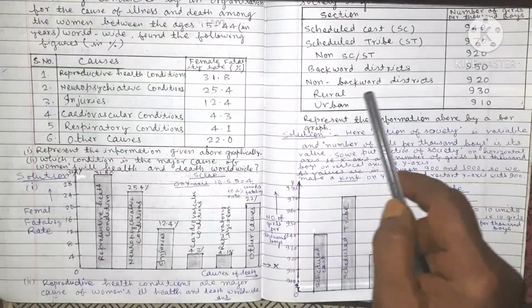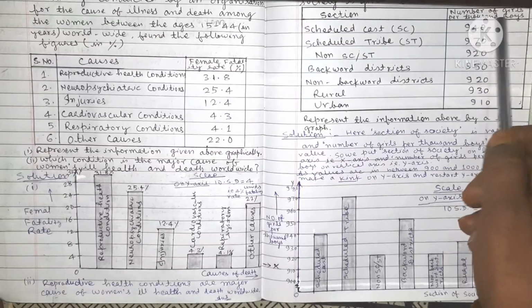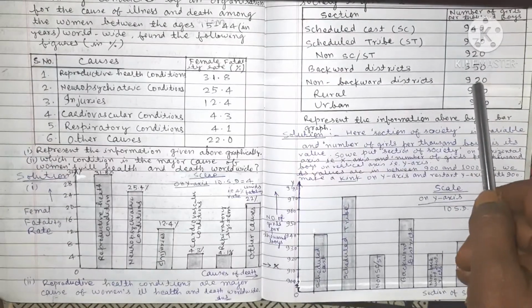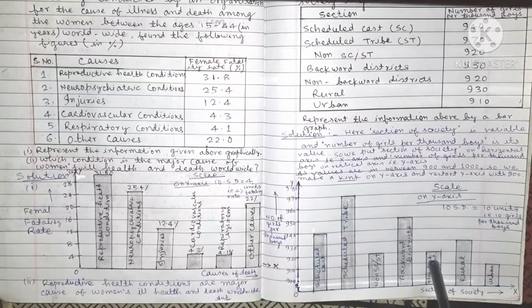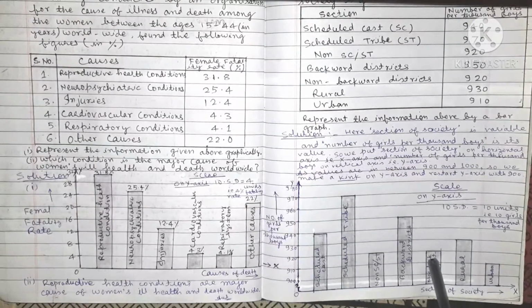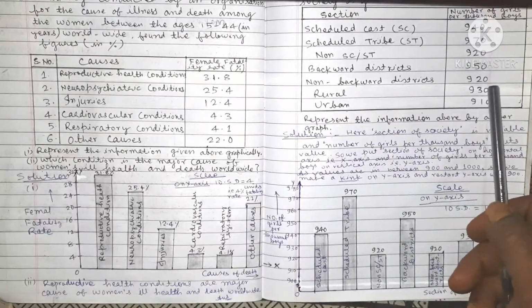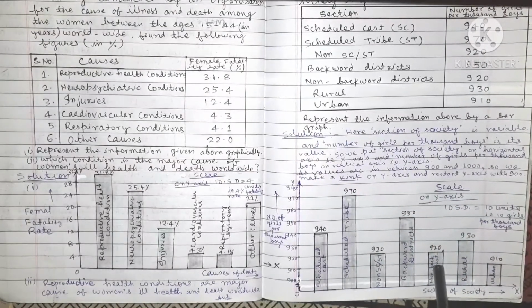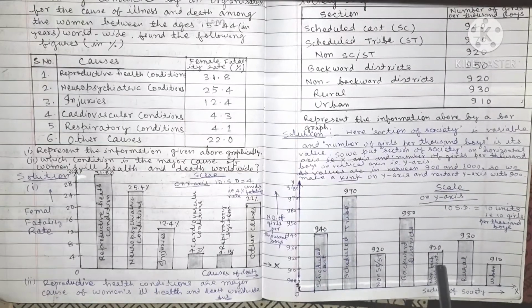Here, non-backward districts 920. The number of girls per 1000 boys is 920. So the height of this rectangle, this bar, goes up to 920.